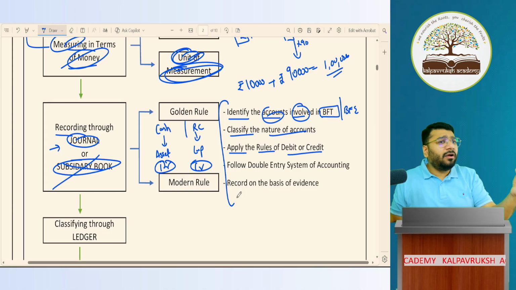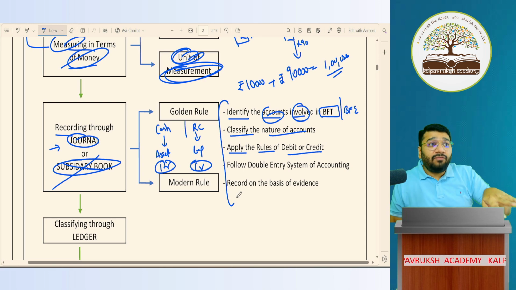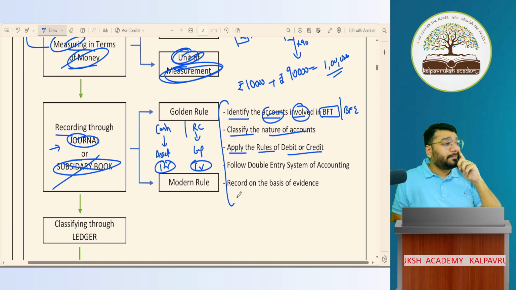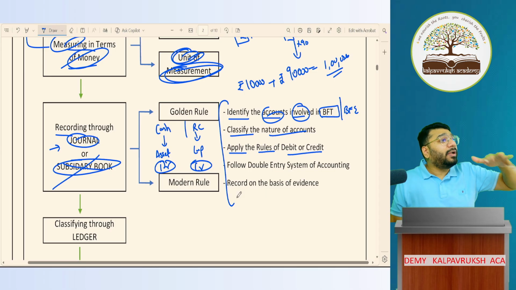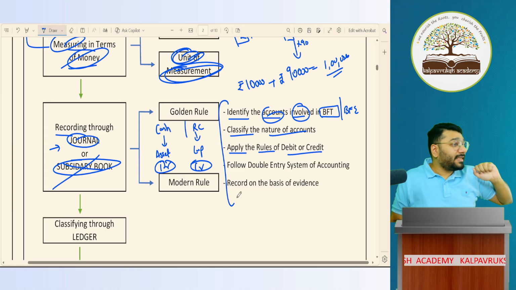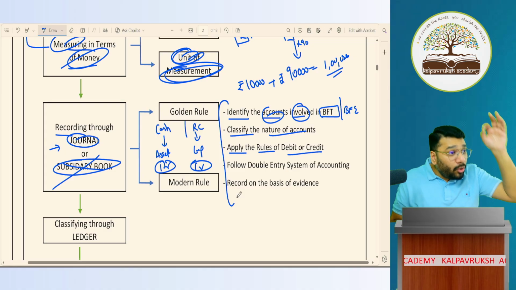Maybe here and there, for 1 class, 2 classes, 3 classes, I can go slowly and follow all of these steps. By doing that, if you're becoming a pro, lucky for you. But imagine, even after spending 2-3 classes like this, if you're not able to get a hold, if you're still trembling in your accounts, debit and credit, then what is the solution? You have to do your 11th properly, especially those 6 chapters.